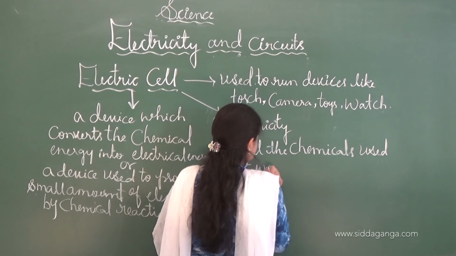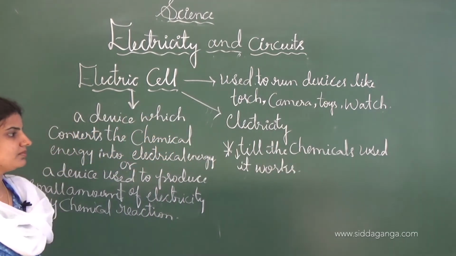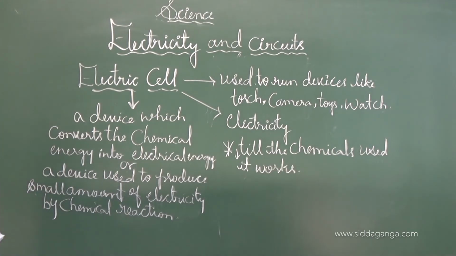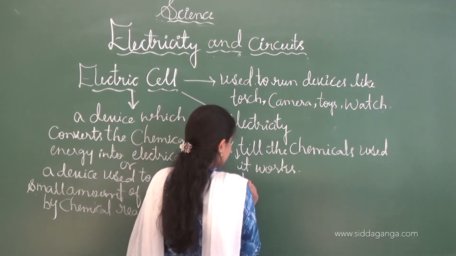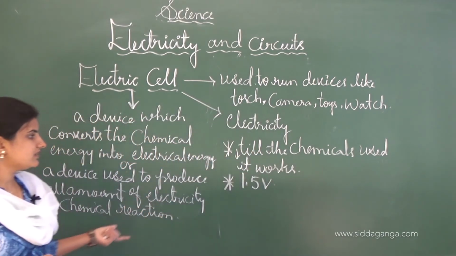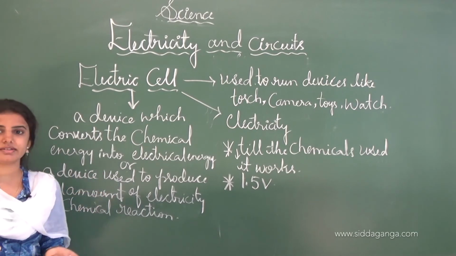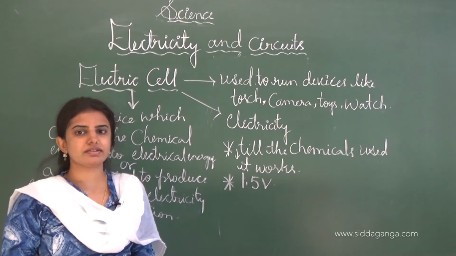See, it works till the chemicals are used up, and usually the electric cell has a voltage of 1.5 volts. See, a very small amount of current will flow through the electric cell. See, this is all about the electric cell. In the next class we will learn about the structure of the electric cell.